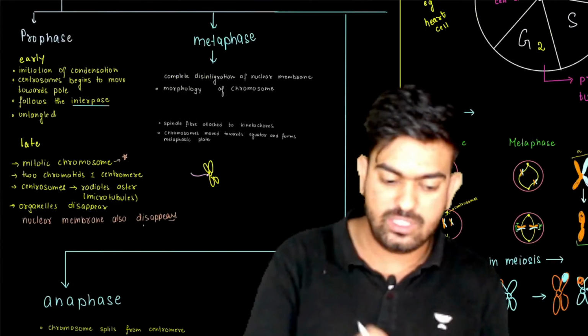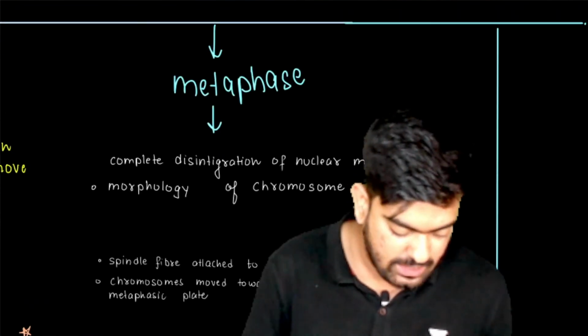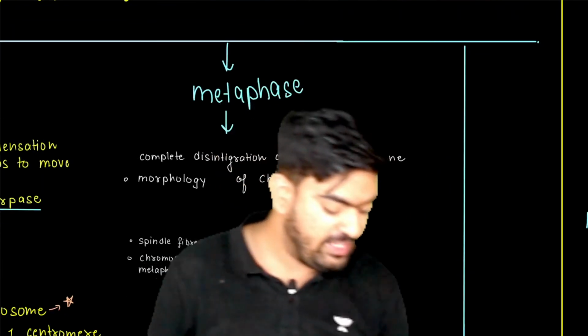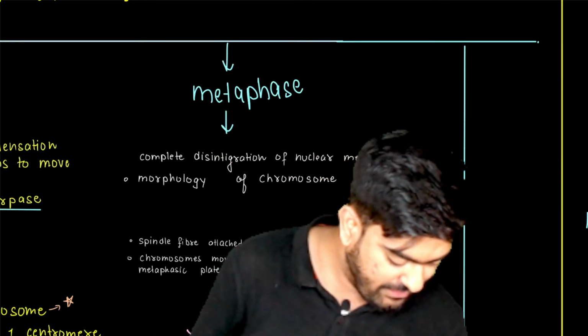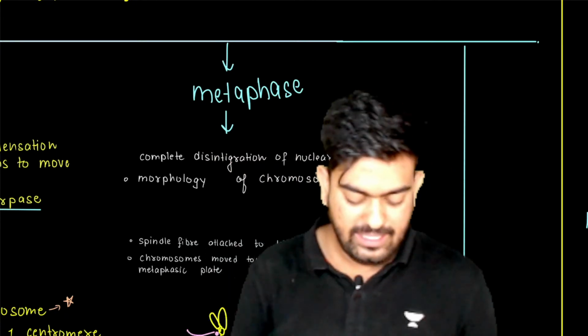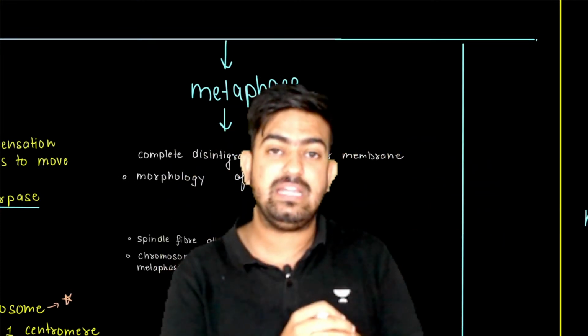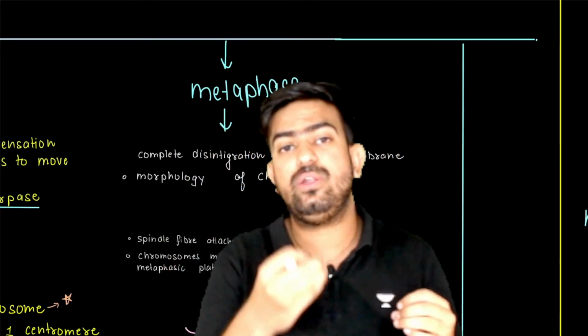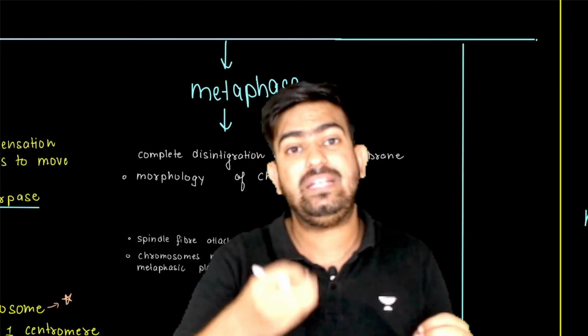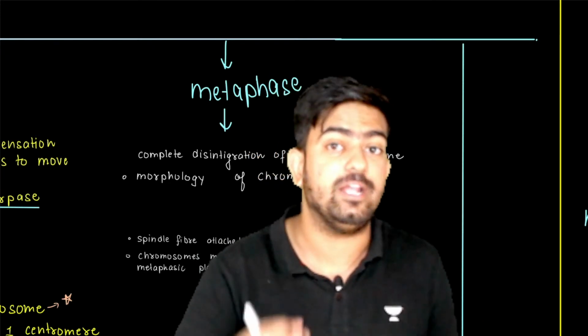Now after the prophase, let us move towards the metaphase. So in metaphase, what happens? How will you understand that metaphase has started?